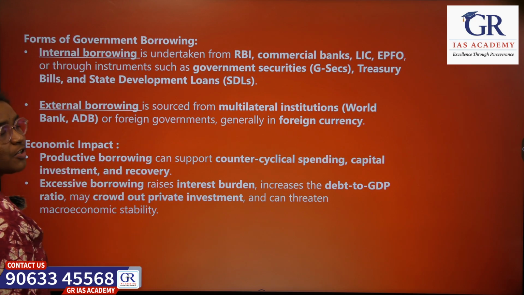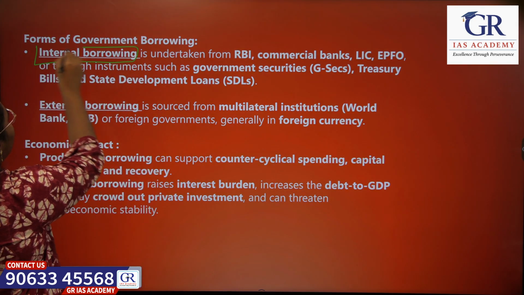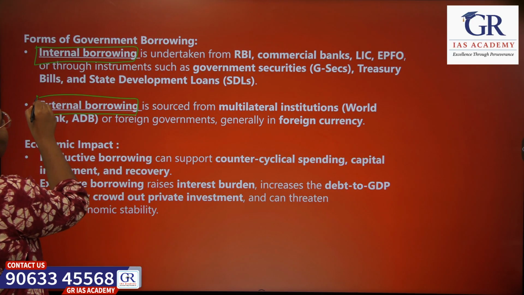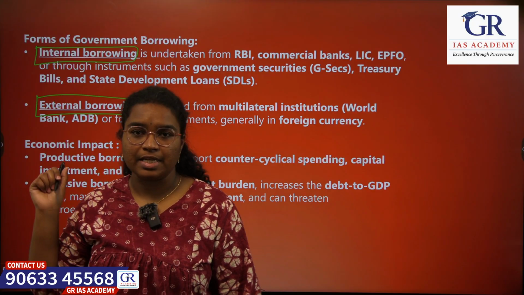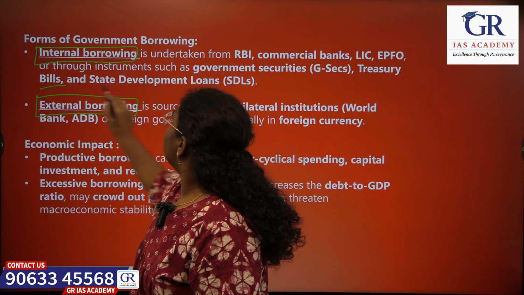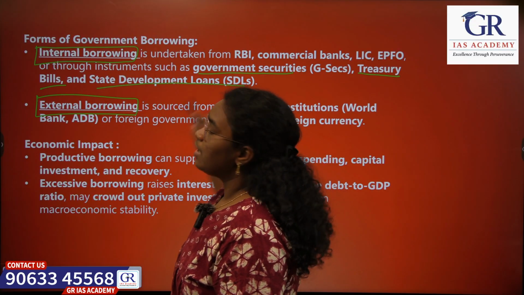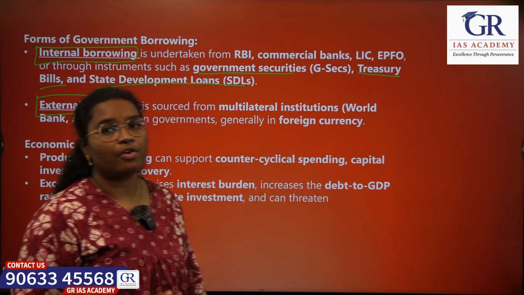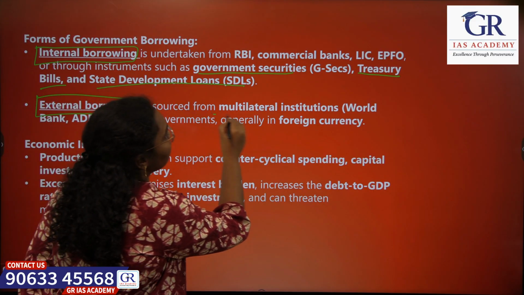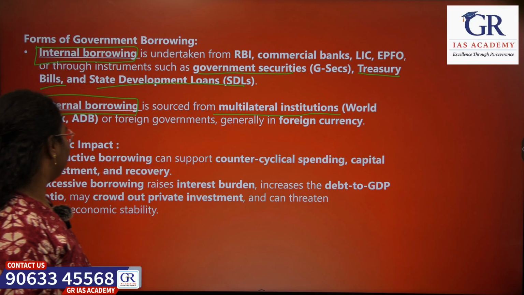There are two forms of borrowing by the government: internal borrowing and external borrowing. In the case of internal borrowing, the government issues different kinds of government securities, treasury bills and state development loans in order to raise funds. In the case of external borrowing, the government borrows money from various multilateral institutions like the World Bank and Asian Development Bank.